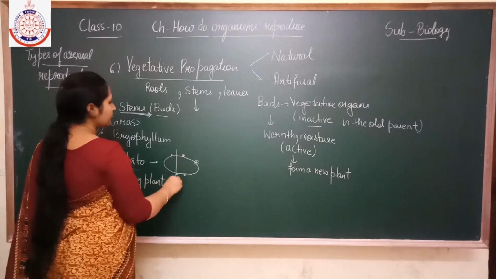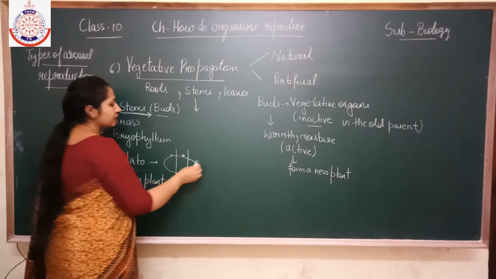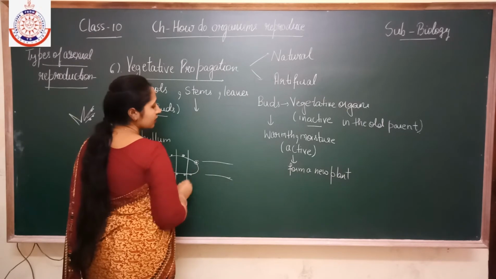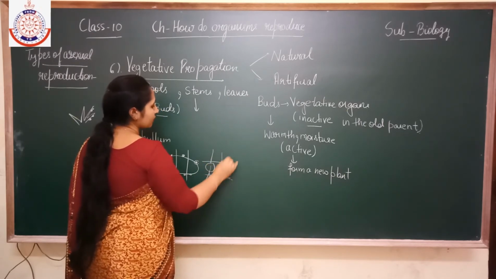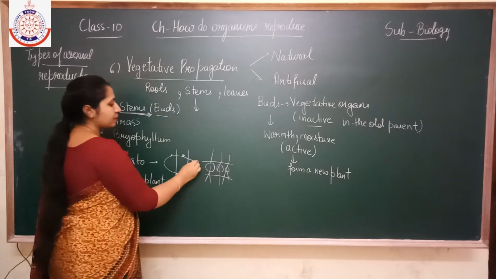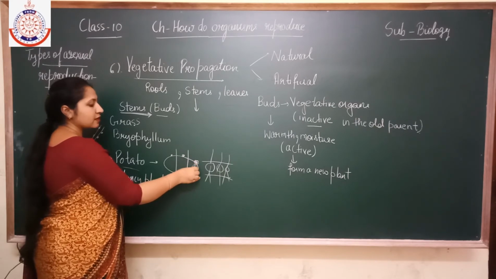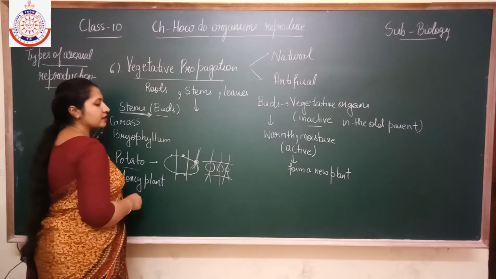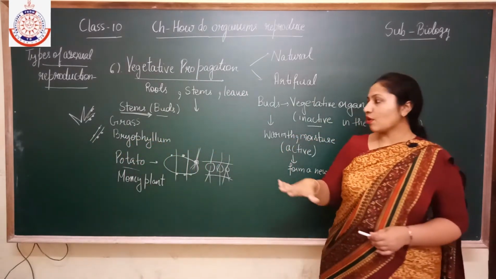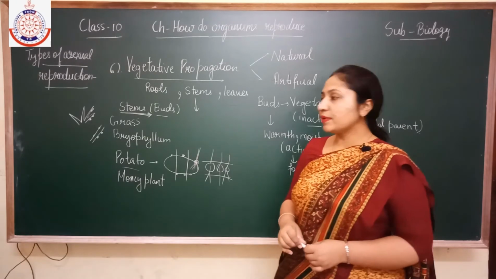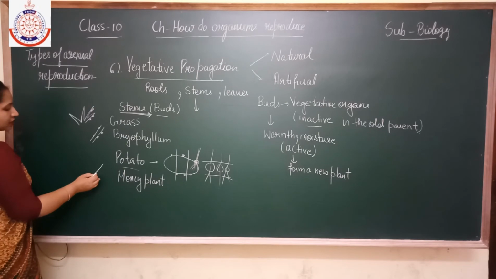So when potatoes are cut into pieces and then sown into the soil, what happens? These pieces form a new plant, as these buds form the new plant. The roots arise from these buds and the shoot arises from this. And these eye buds act as the vegetative organs here. Now next is the money plant. In the case of money plant, the stem